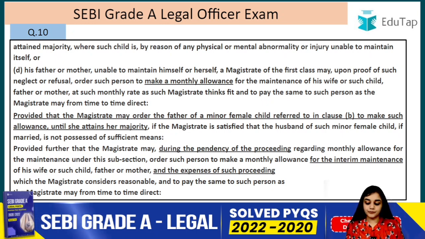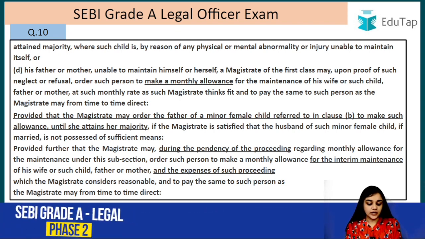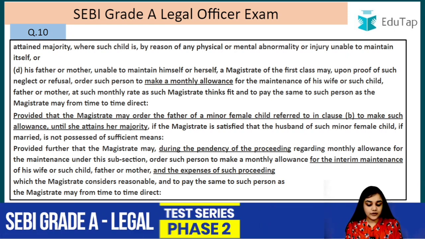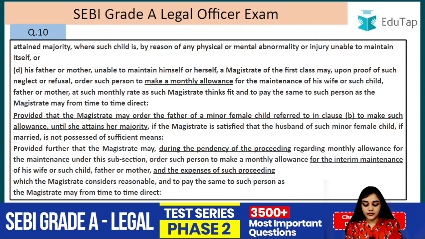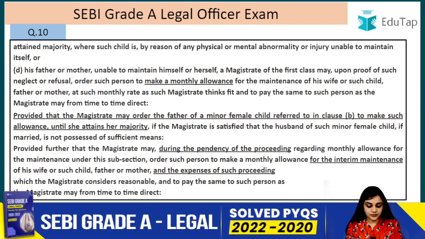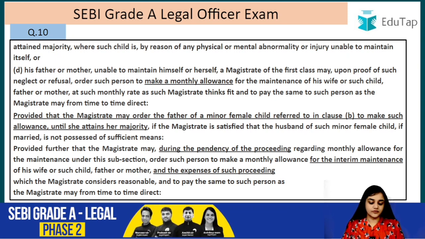time to time direct. Provided that the magistrate may order the father of a minor female child referred to in clause B to make such allowance until she attains her majority, if the magistrate is satisfied that the husband of such minor female child, if married, is not possessed of sufficient means. Provided further that the magistrate may, during the pendency of the proceedings regarding monthly allowance for the maintenance under this subsection, order such person to make monthly allowance for the interim maintenance of his wife or such child, father, mother, and the expenses of such proceedings.